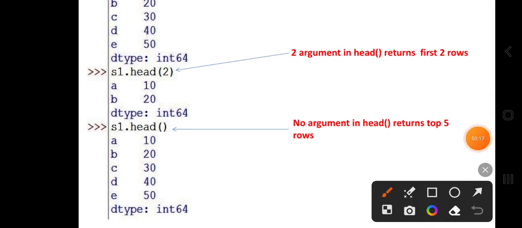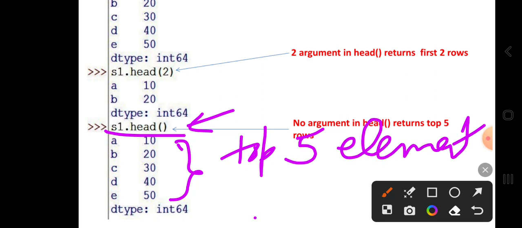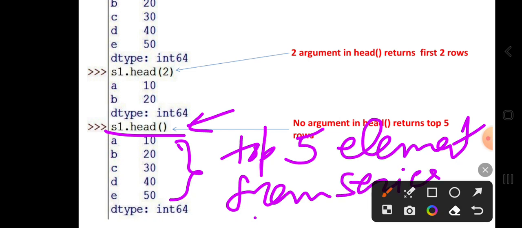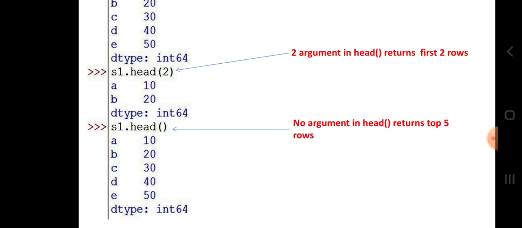Look here, in this head function we are not passing any argument. When we are not passing any argument, then it will return the top 5 elements from the series.